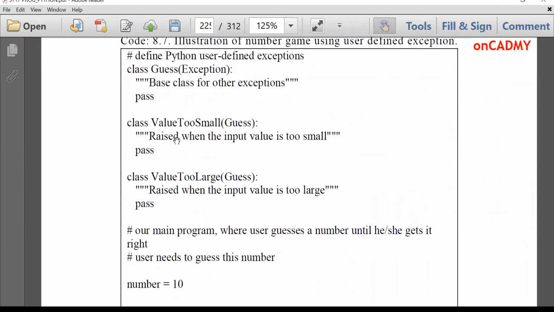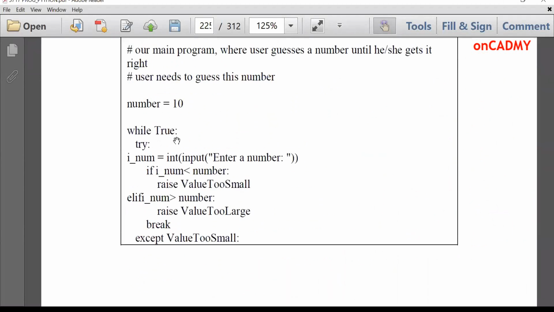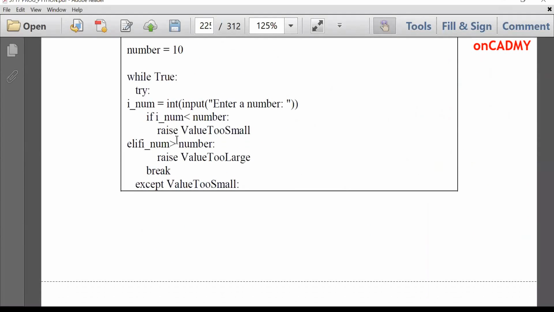And what we'll do now, our main program starts from here. We have set the number value as 10, and we have written the loop. We'll use a loop over here because the user will guess numerous times. So we need to write a loop. While True, try. This is a critical code, so we'll write it inside the try block. Try colon, i_num is equal to int(input("Enter a number")).